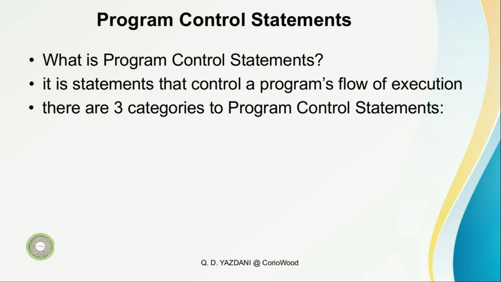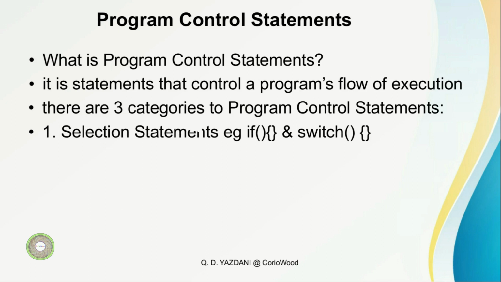So there are three categories of program control statements. The first one is selection statements. The examples are if and switch. With if, we're going to compare and select whether this is true or this is false, and with switch, we're going to switch between our options: option 1, option 2, option 3. So that's the first one.